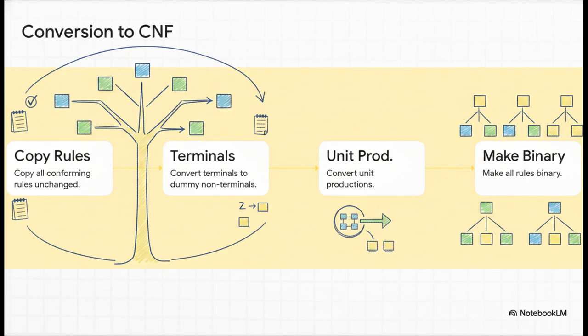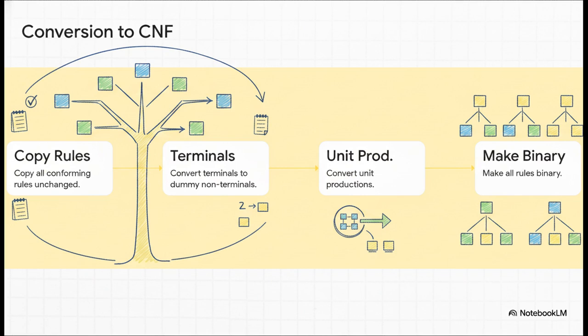This means taking our rules and flattening everything into manageable two-part binary rules using a specific four-step conversion process. The algorithm just absolutely needs a highly predictable format to work efficiently. It dictates that every single rule must break down into exactly two non-terminals or exactly one terminal word, no exceptions whatsoever.